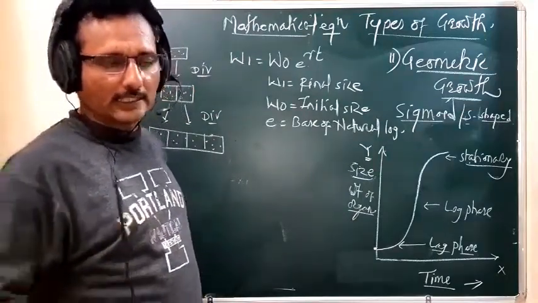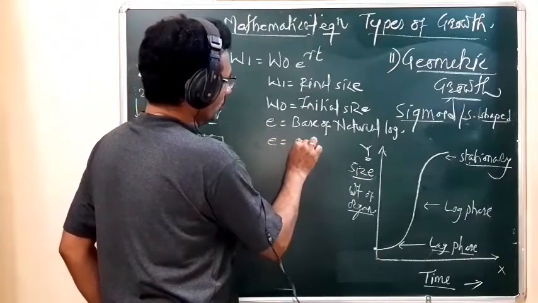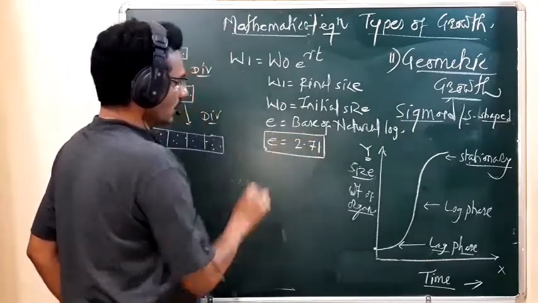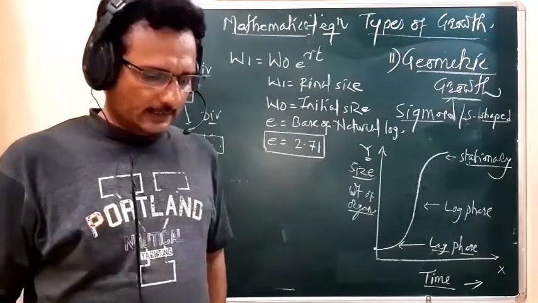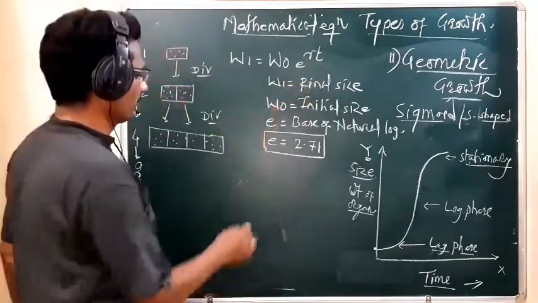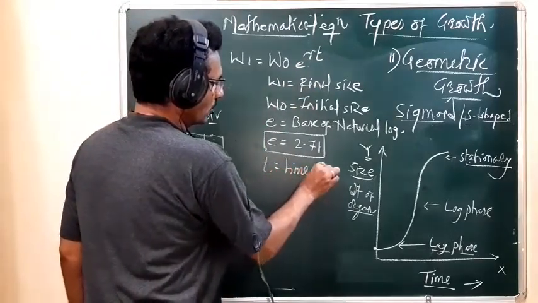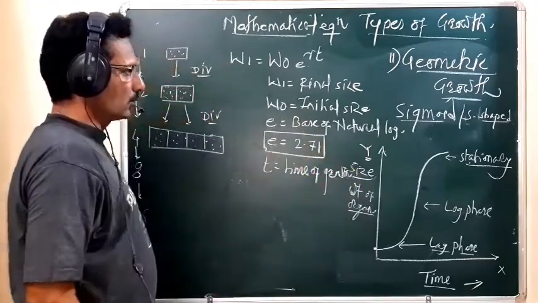What is the value of e? e is equal to 2.71. This is the base of natural logarithm and it is a constant. Then what is t? t is the time of growth.